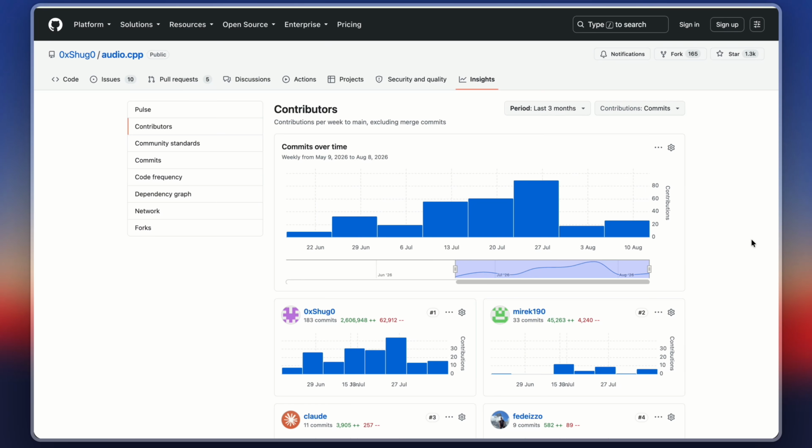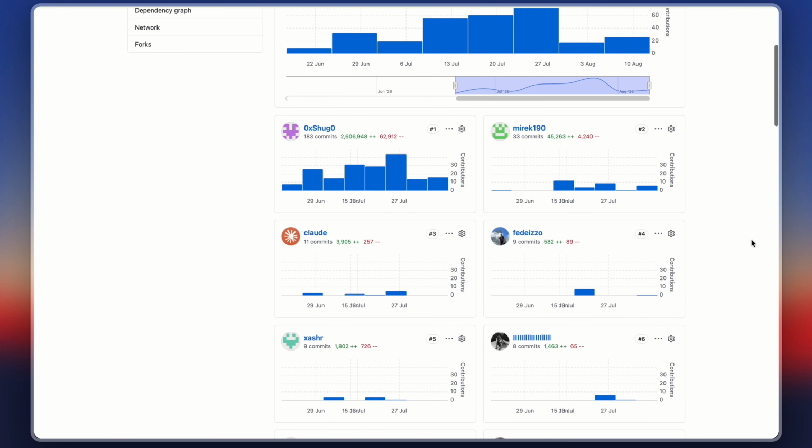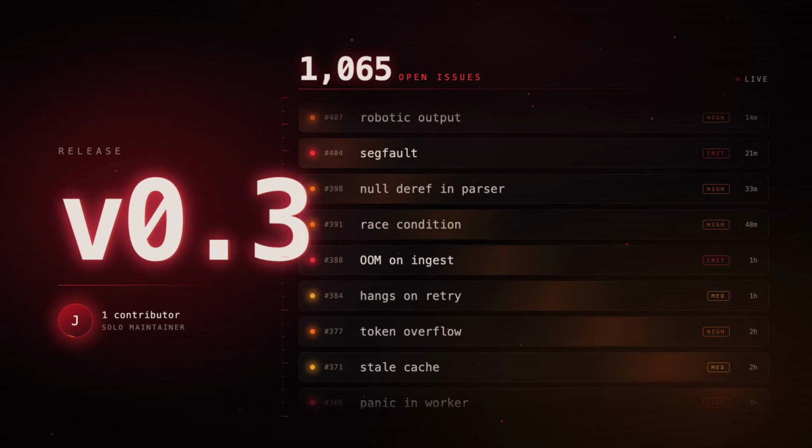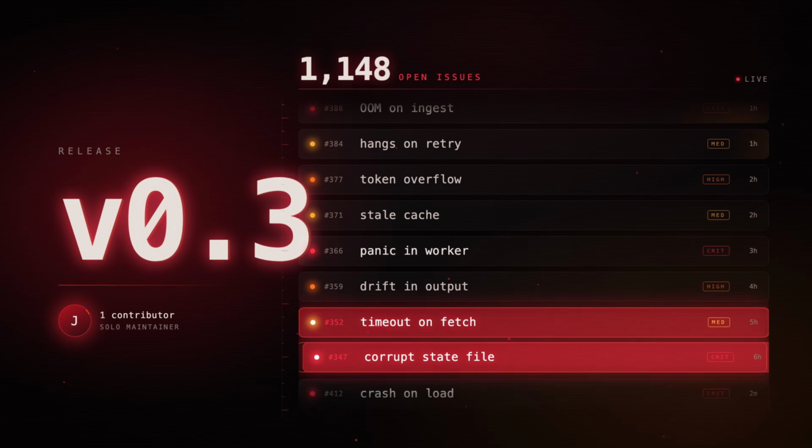And lastly, this is essentially one person. A few people are running this now, at a very early version, and the issue tracker is full of real crashes, memory leaks, and a few models that come out sounding robotic. This is a fast-moving experiment, so we're going to treat it like one.